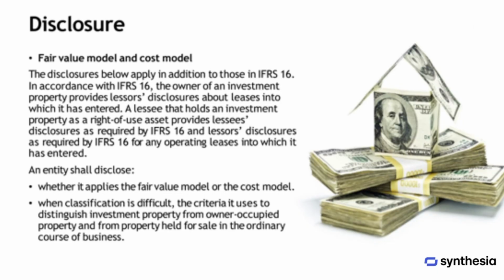For disclosure purposes, an entity must provide information beyond what is required by IFRS 16. According to IFRS 16, the owner of an investment property must include disclosures about the leases they have entered into, while a lessee who holds an investment property as a right-of-use asset must provide disclosures both for lessees and lessors when applicable. The entity should disclose whether it uses the fair value model or the cost model for its investment property. If classification between investment property, owner-occupied property, and property held for sale is difficult, the entity must explain the criteria it uses to distinguish these categories.